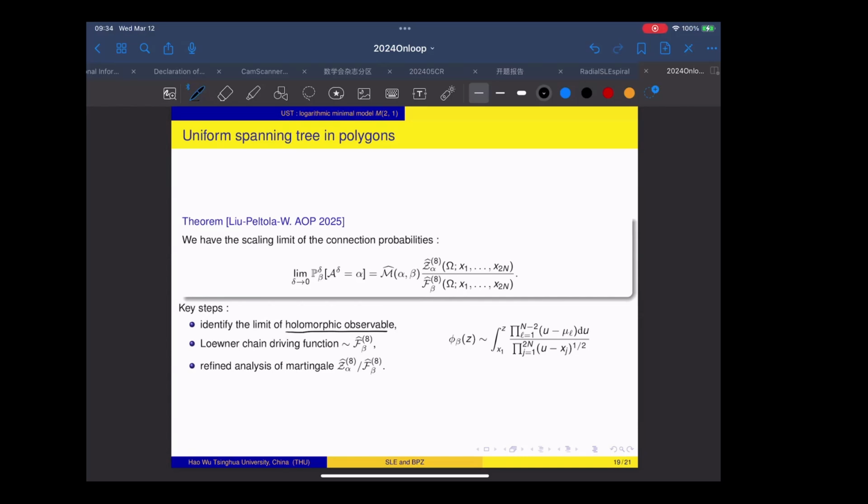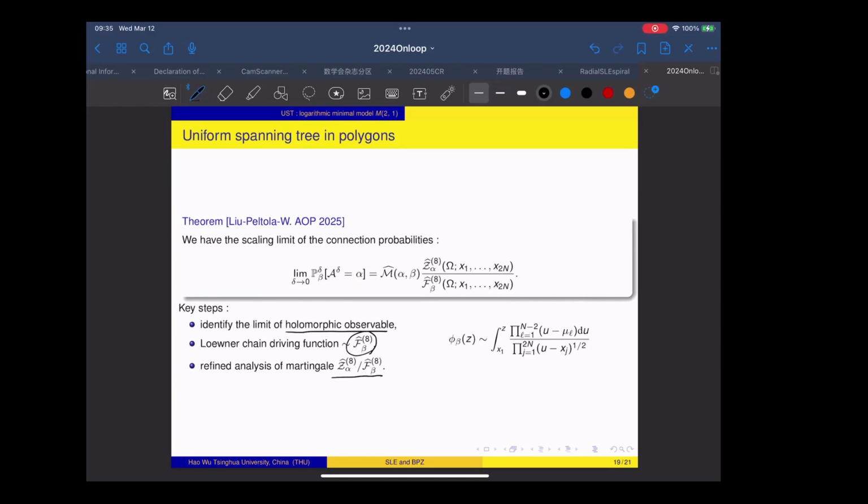The second step is that we try to solve the Loewner equation driving function from this holomorphic observable. This will make appear the partition function, the Coulomb gas integral here. And then we have a very refined analysis on the martingale, which is given by the ratio between the pure partition function and the Coulomb gas. So this martingale is pretty complicated, but once we know the properties of those two collections of functions, we have ways to control this martingale, and then we apply the optional stopping theorem to calculate the probability.